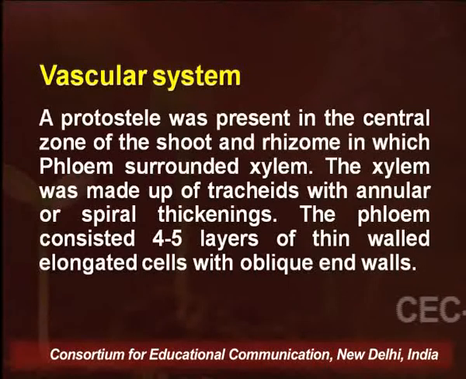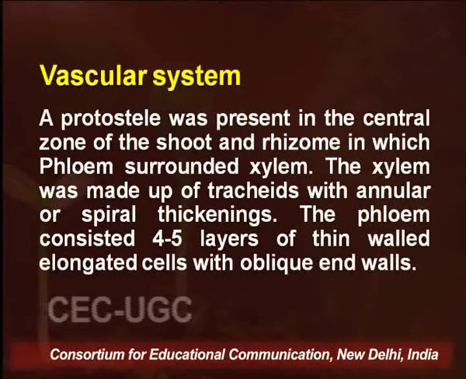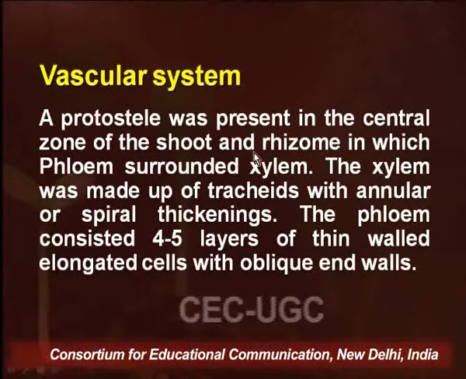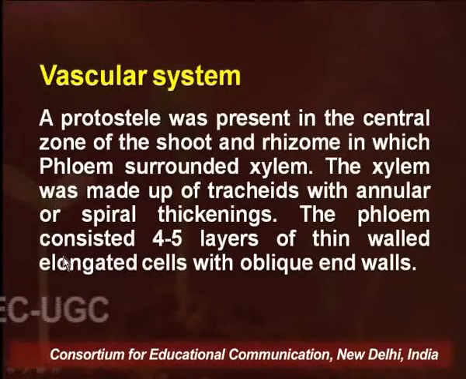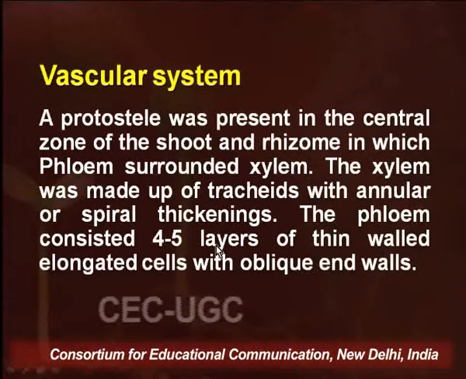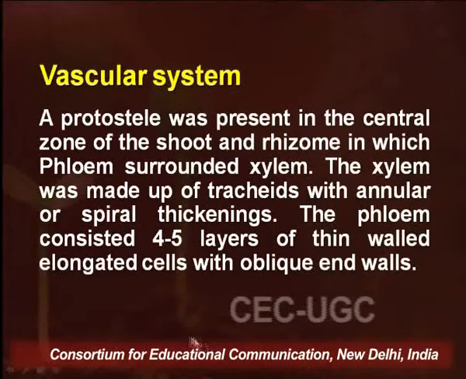The xylem was made up of tracheids with annular or spiral thickenings. So, Rhynia also had a well developed xylem, tracheids which had spiral thickenings in them, and the phloem consisted of 4 to 5 layers of thin walled elongated cells with oblique end walls.